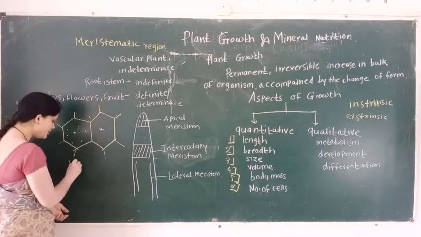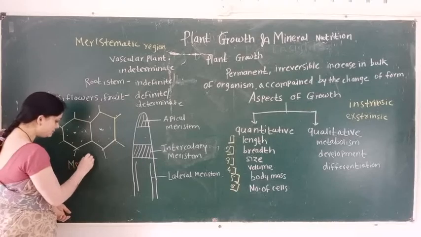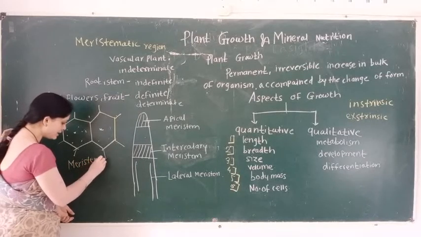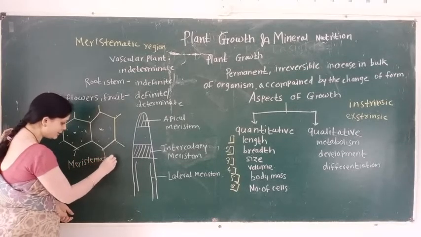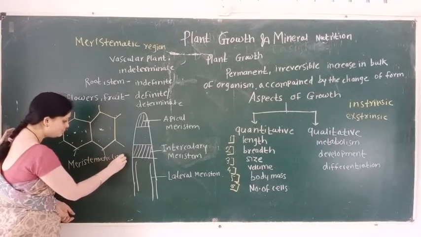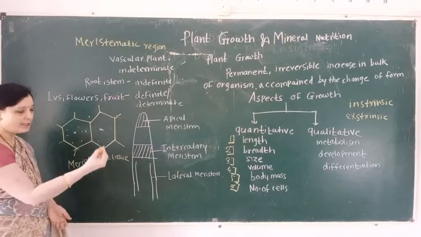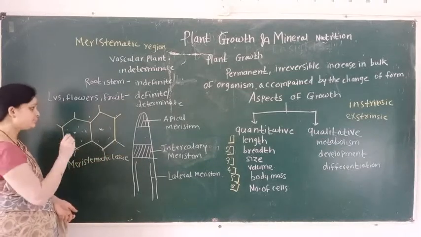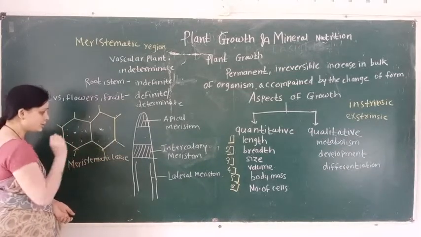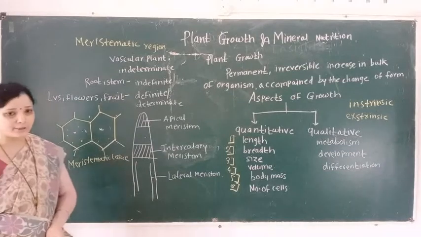So these tissues are called meristematic tissue, and meristematic tissue undergoes division to form a number of new cells. This is the structure of the meristematic tissue.